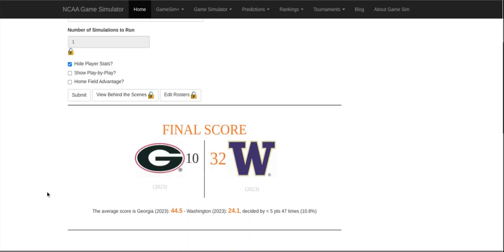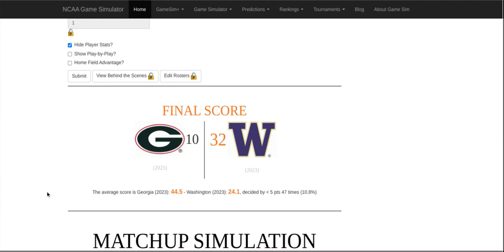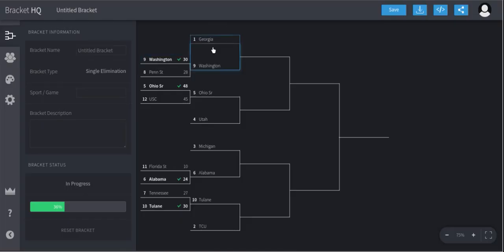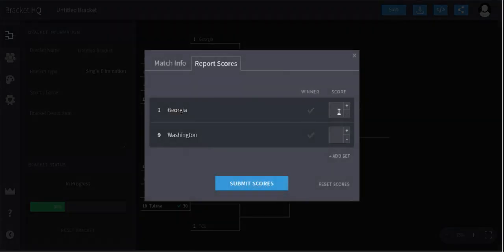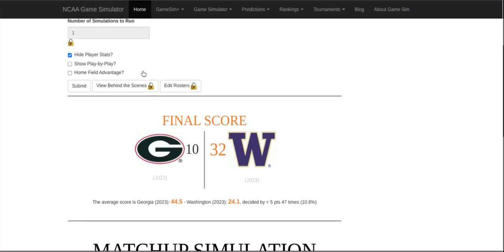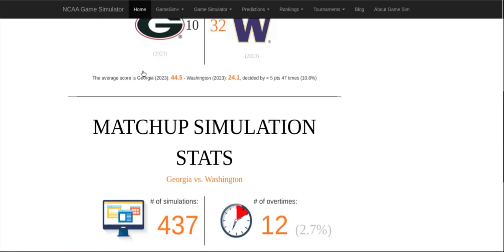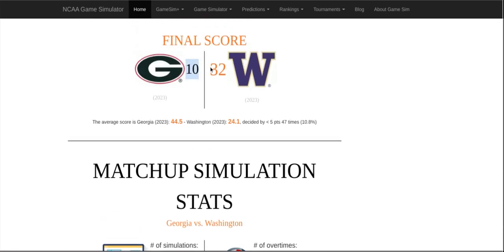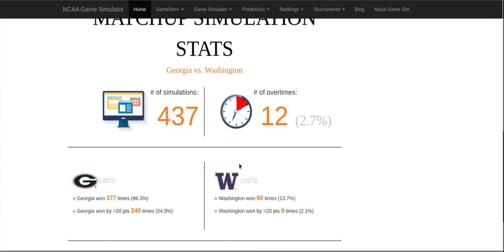The final score is Georgia 10, Washington 32, and the back-to-back champions are eliminated in a shocking fashion in round number 2. Unbelievable. The number 1 seeded Georgia Bulldogs lose 10-32.